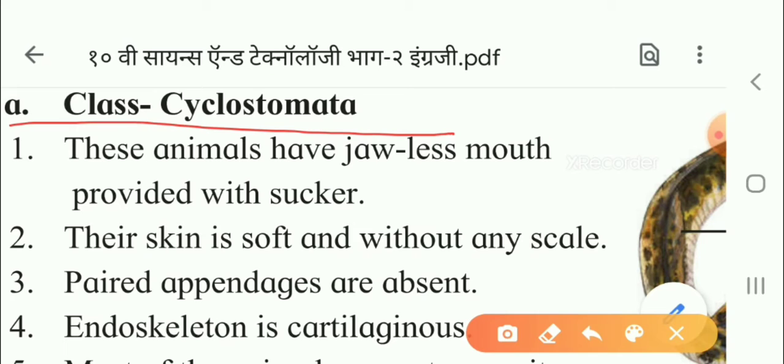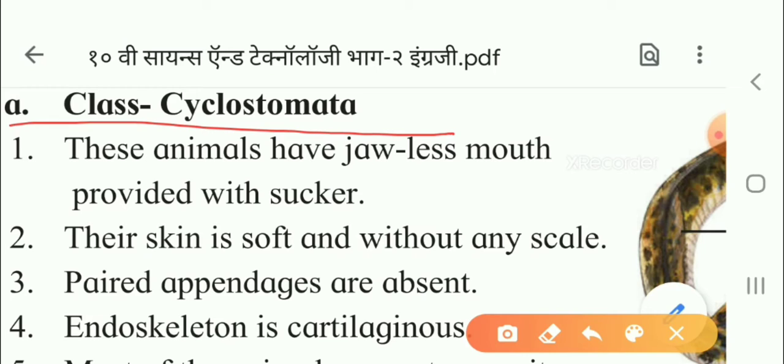It is mostly present in the respiratory tract or in the external ear. If you touch your ear, you can feel a very soft structure made from connective tissue. In the nose, you feel a little bit of hardness due to the cartilage present in the nose. So this endoskeleton is cartilaginous, that means it is made up of cartilage.